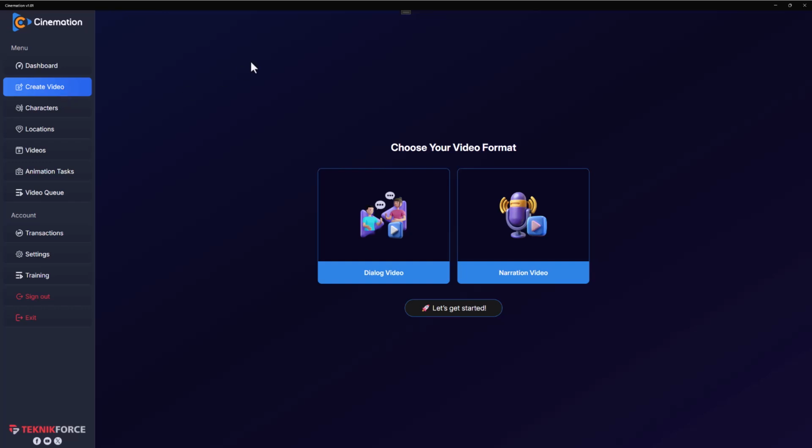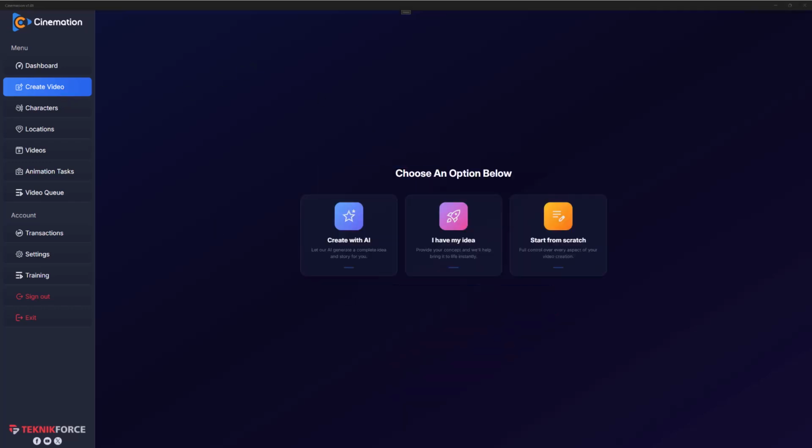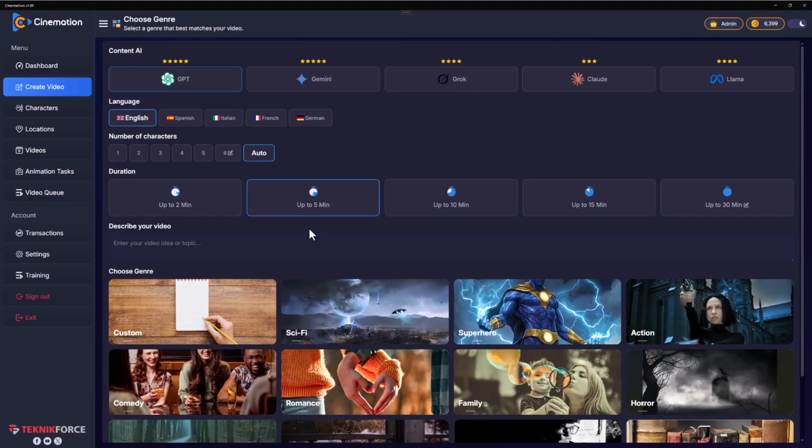Let's get started with creating a dialogue-based video. You get three different strategies. You can create a video with AI, where the AI handles everything, or you can come to the AI with your own idea and let AI create it for you, or you can create the entire video from scratch, take it slide by slide and create a masterpiece. It's totally up to you. Now in this case, let's start with create with AI and create a video from scratch.